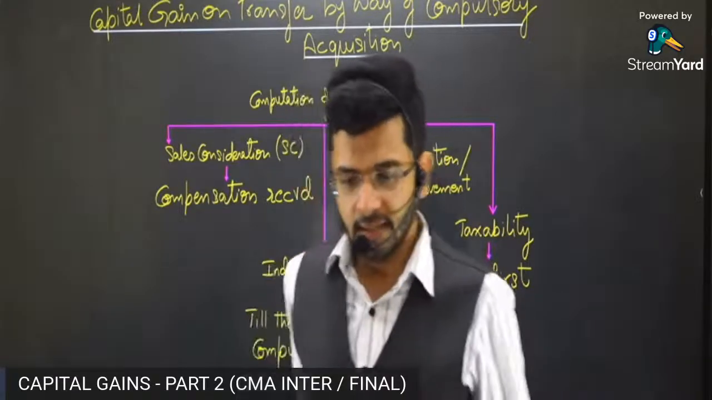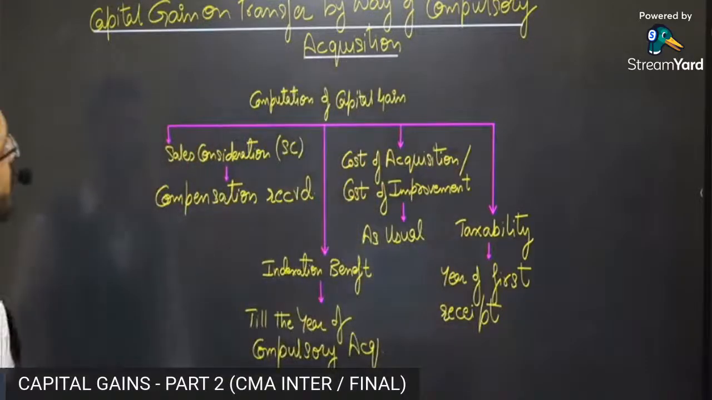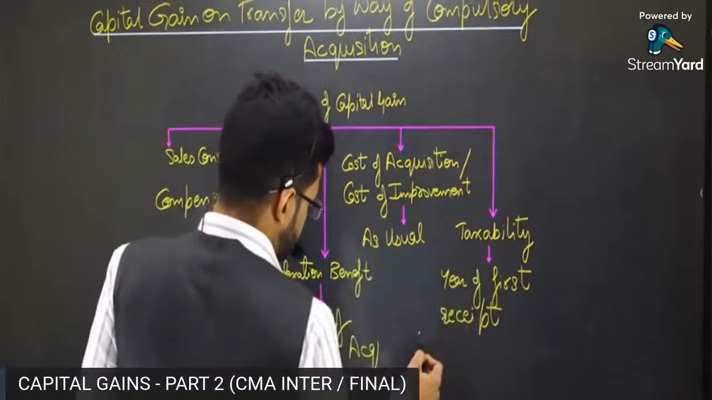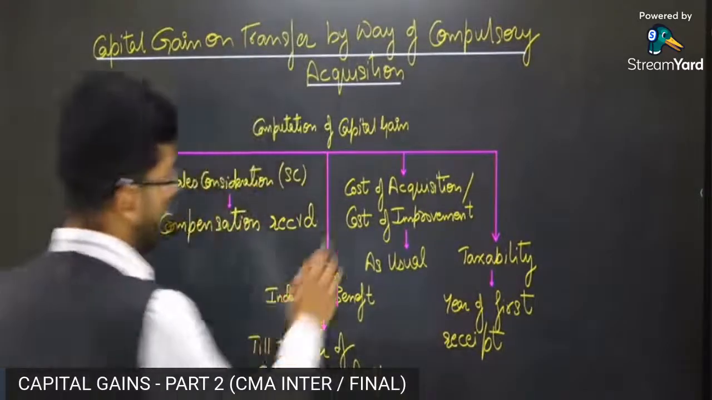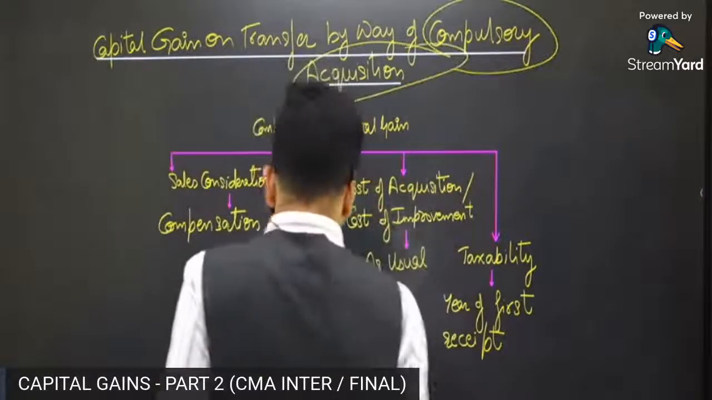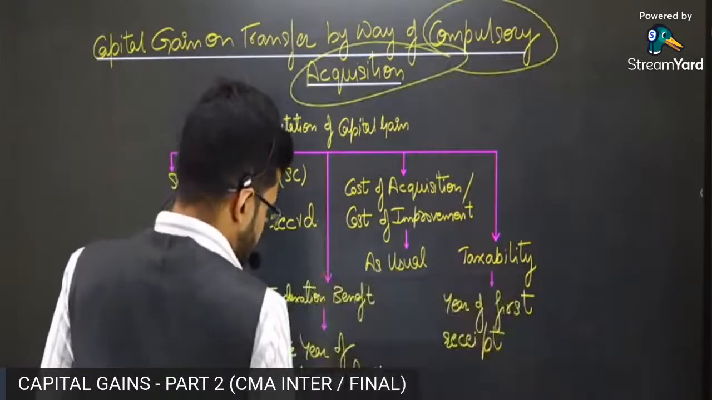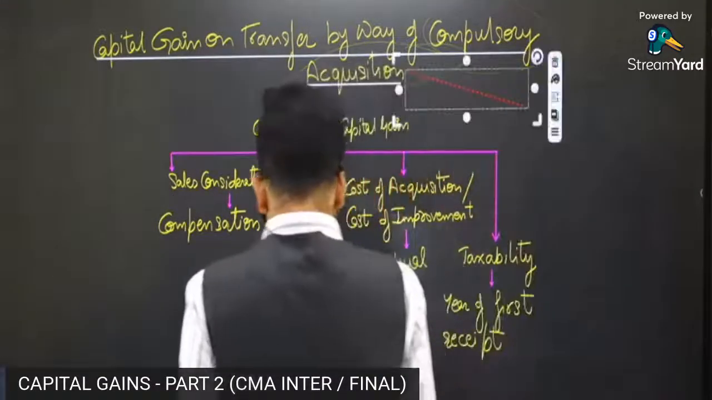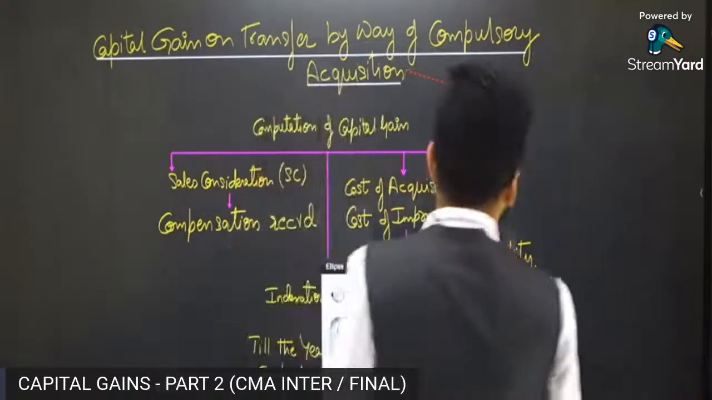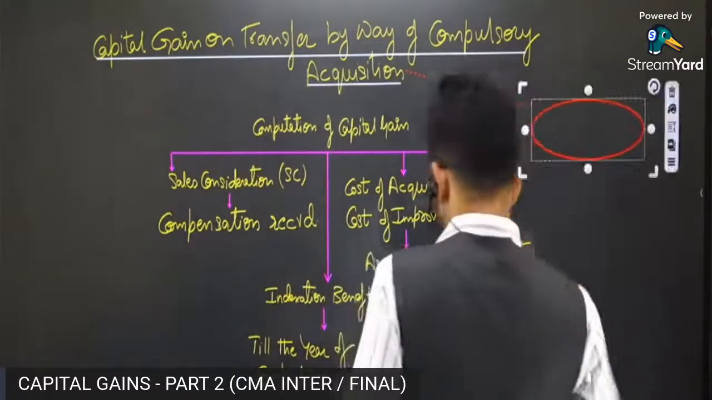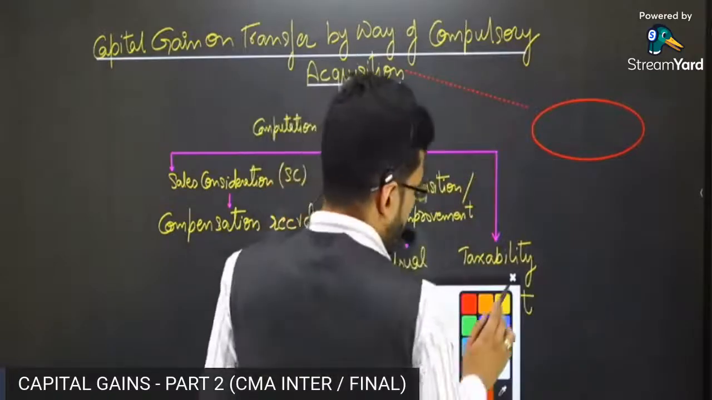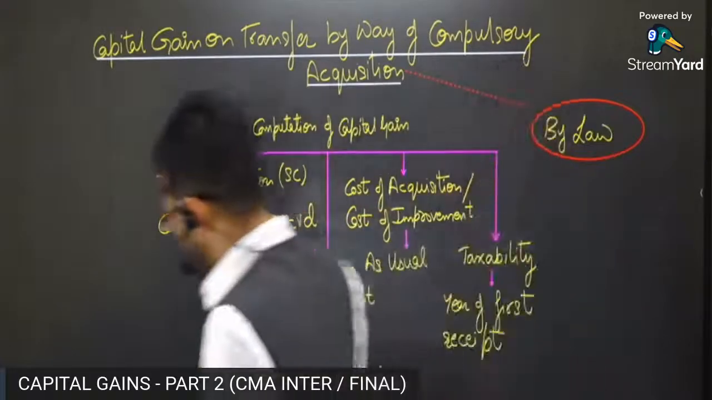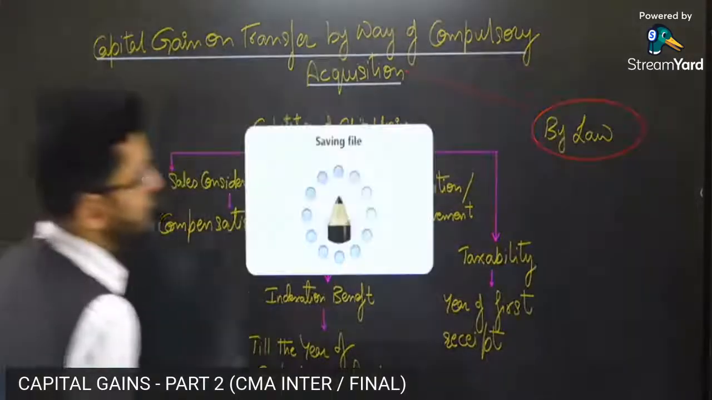Okay, let's start the next section. The next section is capital gain on transfer by way of compulsory acquisition. Let me first explain what compulsory acquisition means. Compulsory acquisition means acquisition done by law. Whenever law acquires your property by force, that is known as compulsory acquisition.